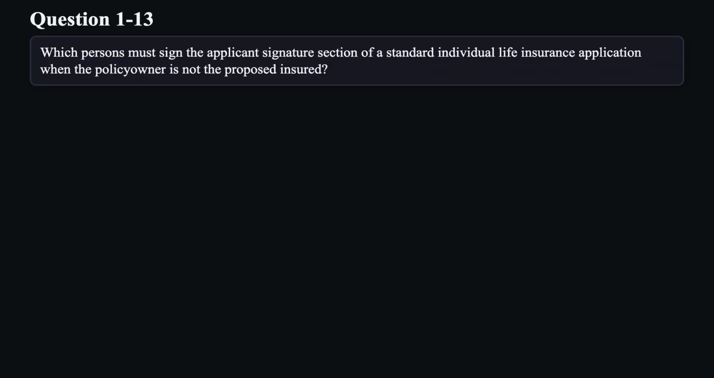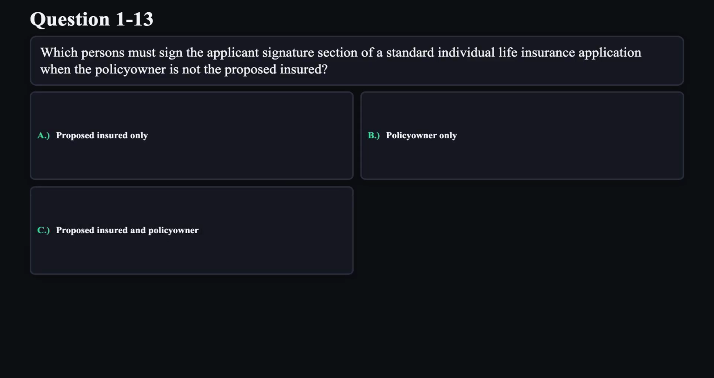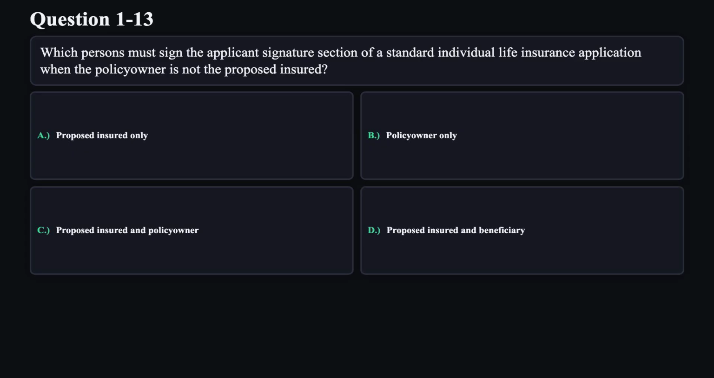Question 13. Which persons must sign the applicant signature section of a standard individual life insurance application when the policy owner is not the proposed insured? A. Proposed insured only. B. Policy owner only. C. Proposed insured and policy owner. D. Proposed insured and beneficiary.